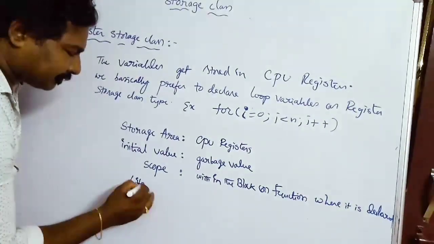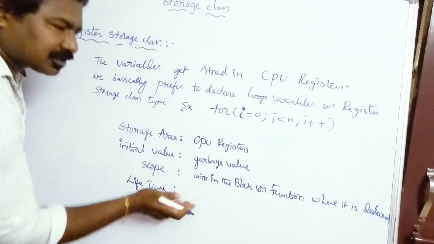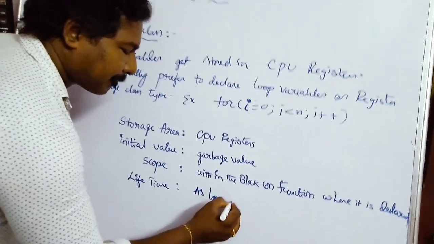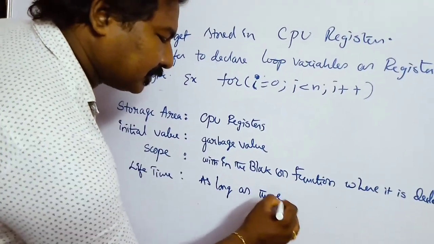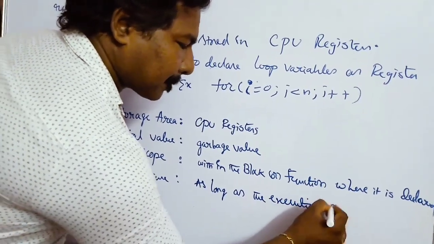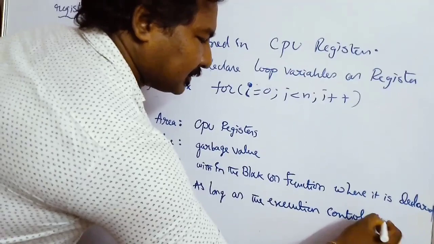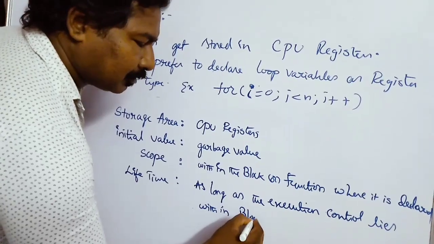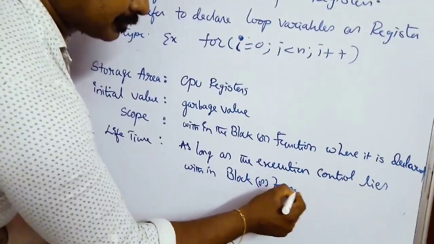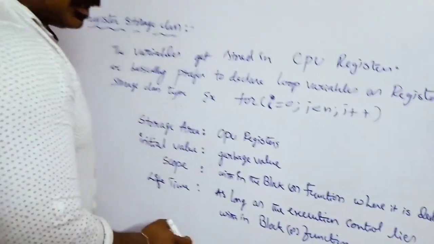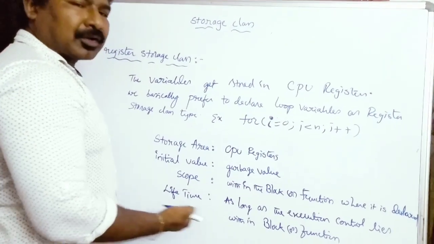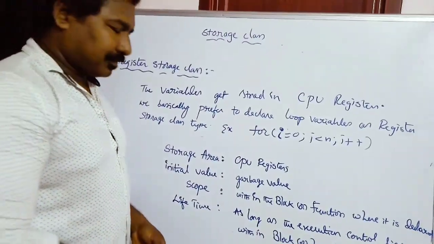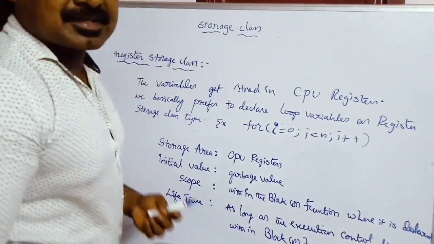And the fourth one is lifetime. Lifetime is also similar to the auto storage class. That means as long as the execution control lies within the block or function. When you come out of the block, that particular variable gets deleted from the memory. So this is the register storage class, friends. And the next storage class is the static storage class.